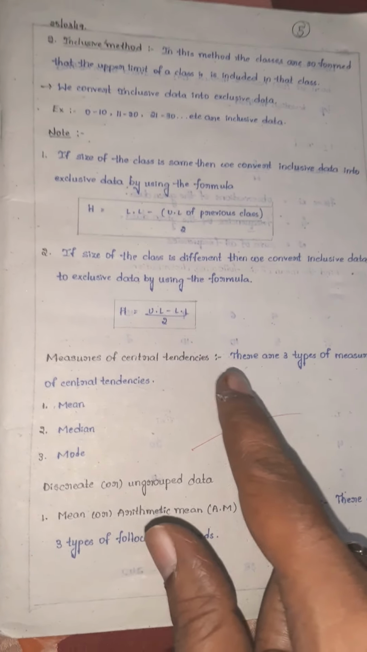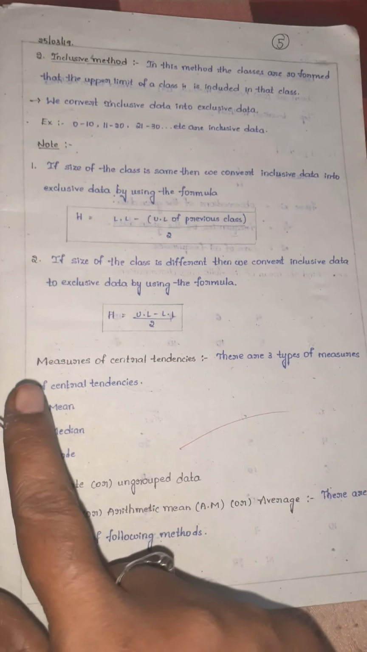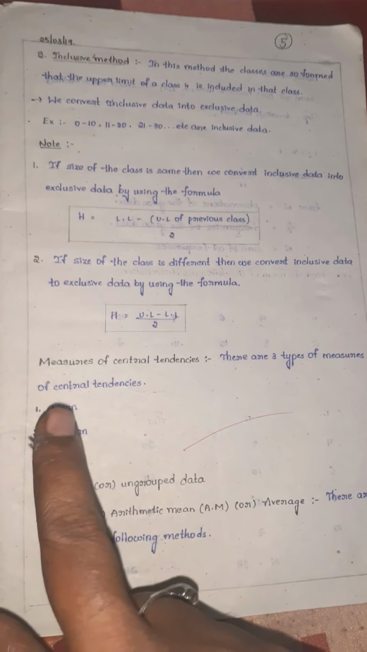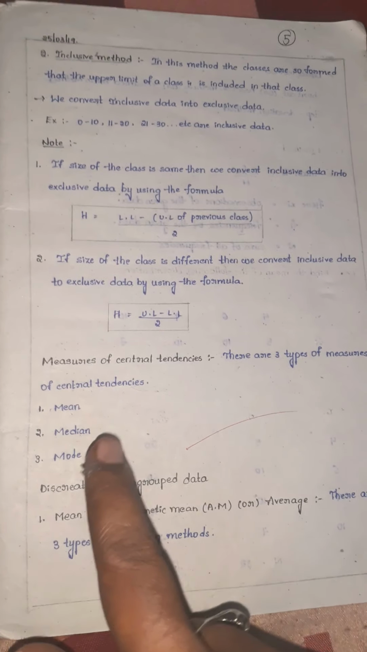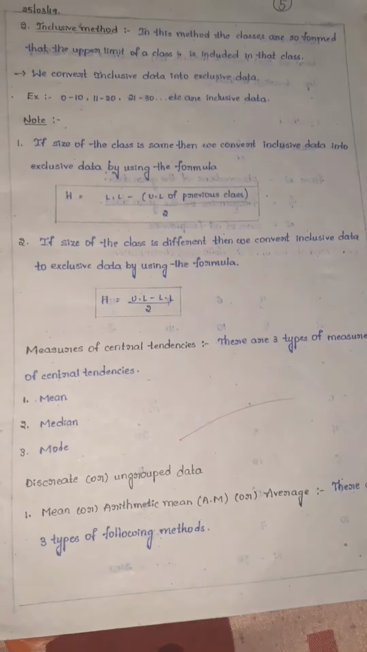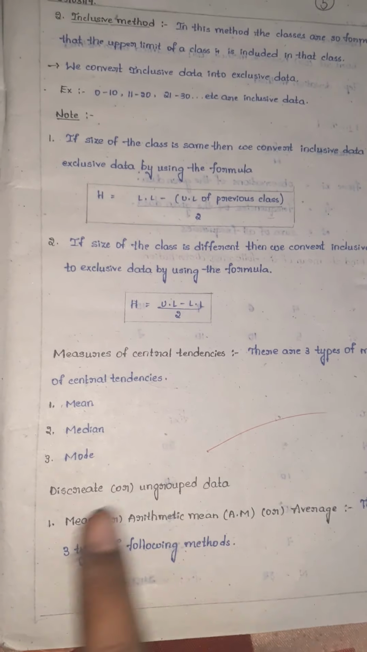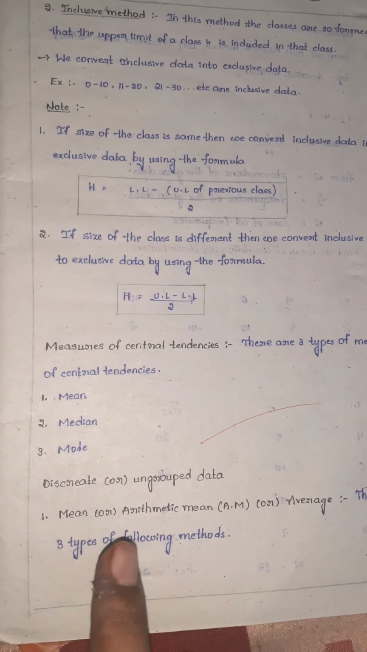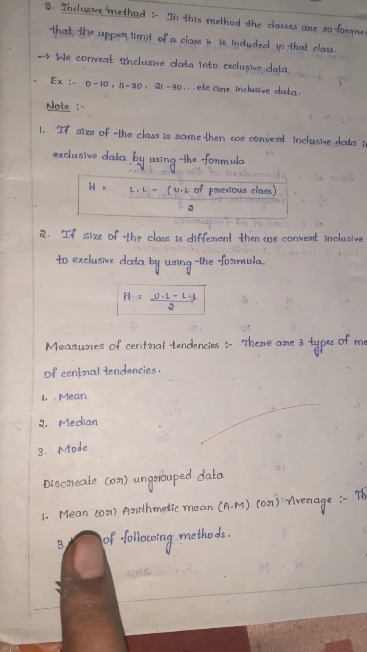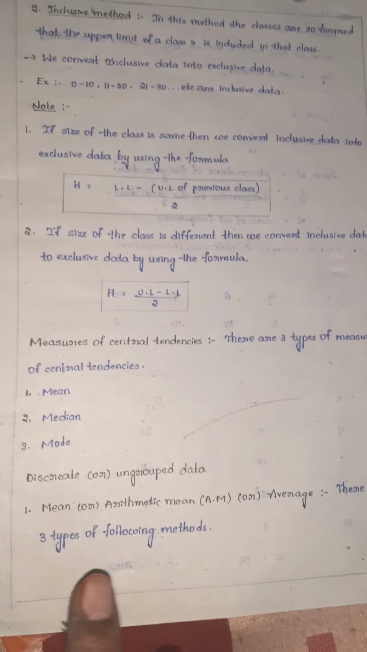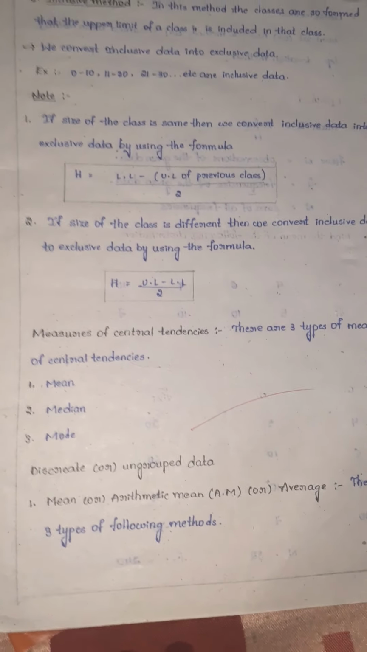Next, measures of central tendencies. There are three types of measures of central tendencies: one is mean, next median, next mode. Discrete or ungrouped data, one and the same. First we will see discrete or ungrouped data. First one in that is mean, or arithmetic mean, AM or average. In mean we are having three types of methods.